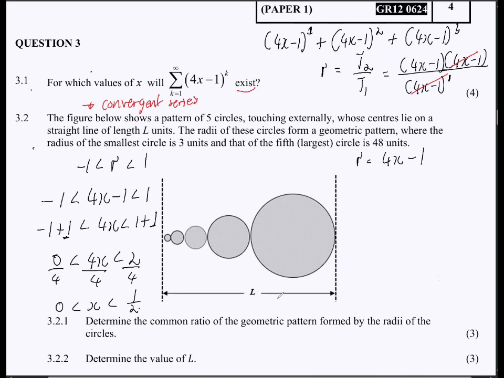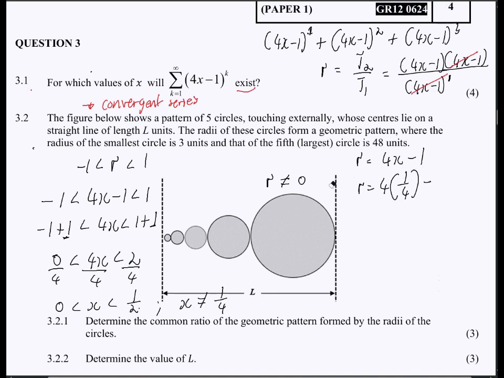And then also, we must make a restriction. There must be a restriction because our R here cannot be equal to 0. Remember, R should not be equal to 1 or 0 at any given point, right? So we have to eliminate the values that would make this equal to 0 or 1. So obviously here, if we are to have 1 over 4, this would be 1 minus 1. So R should not be equal to 0. So we must come over here and say our X should not be equal to 1 over 4.